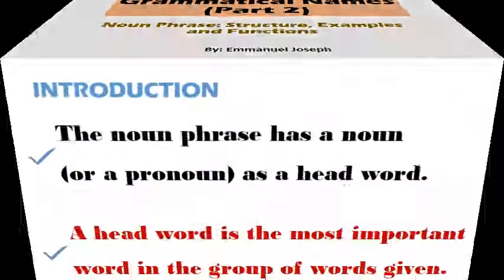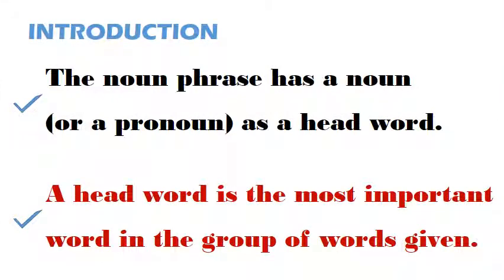Welcome. A noun phrase is a group of words that can perform the function of a noun, but it does not have a subject and a verb arrangement. In this definition, we notice two important points. The first point is that a noun phrase is a group of words, which performs the function of a noun. The second point is that it does not have a subject and a verb arrangement. In its structure, we will look at the functions that the noun phrase can perform later in this lesson. But, first, what makes up a noun phrase?